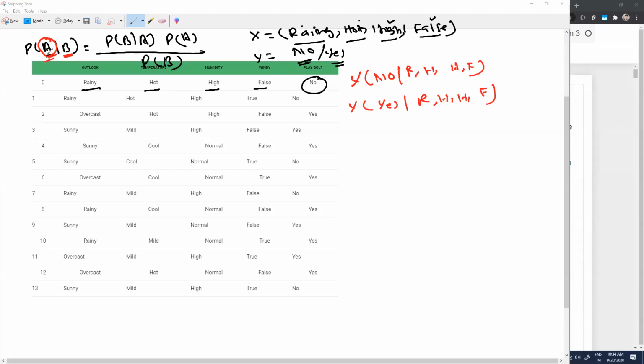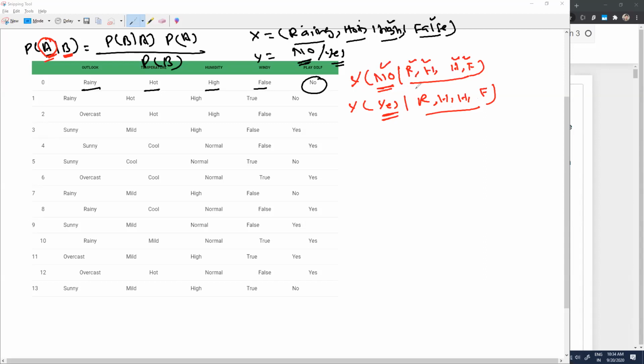If I talk about this particular formula, this is what you are supposed to find out for yes as well as for no. And then only you can say whether I will go and play golf or not. So it's simply the probability of occurrence of no when this has already happened, and the probability of occurrence of yes when these things have already happened. This is what I'm supposed to find out in the final stage. As simple as that. So here you find multiple things which have already happened, and you are supposed to consider the individual contribution, and then only.